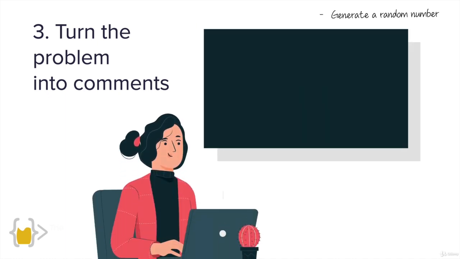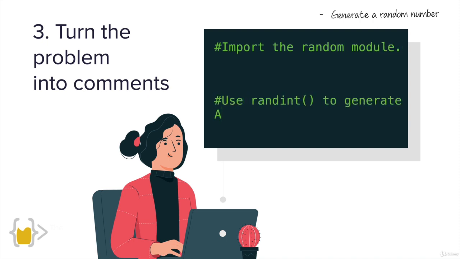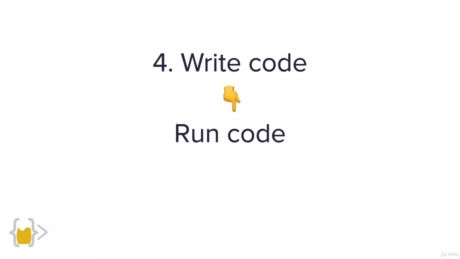So just as you've seen me do it for our previous projects, you're going to do the same thing. You're going to take that problem of generating a random number and then split it into different pieces, right? First, you probably have to import the random module, and then you probably have to use a function like randint to generate a random integer. So now that you've taken a big problem and broken it apart into smaller problems, take the easiest smaller problem and break it down into comments in your code, then you're ready to start writing some code.